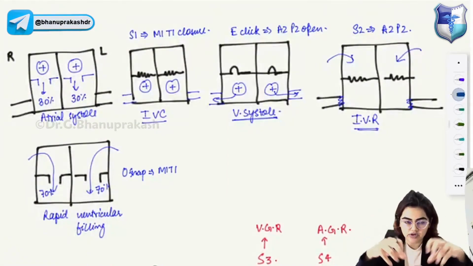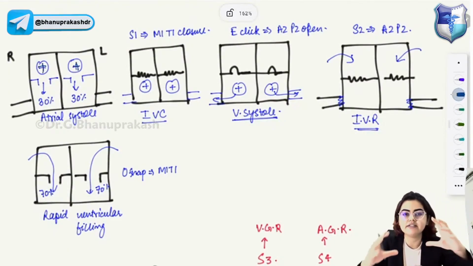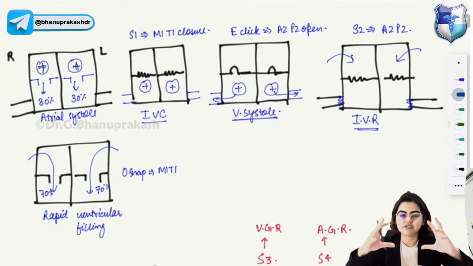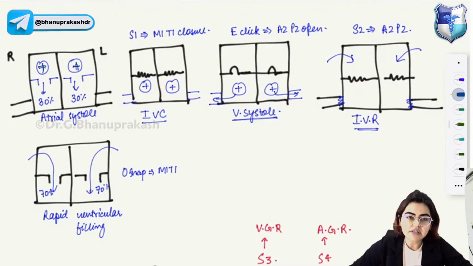So first of all, what will happen? The atria will contract. When they contract, the atrial systolic phase will be there. The atria contract and push the blood. Atrial systolic phase will result in 30% of the ventricular filling. Okay. After the atria contract, the mitral as well as tricuspid valve will close. So after atrial systole, you have the S1 heart sound, and that is heard due to mitral as well as tricuspid valve closure.